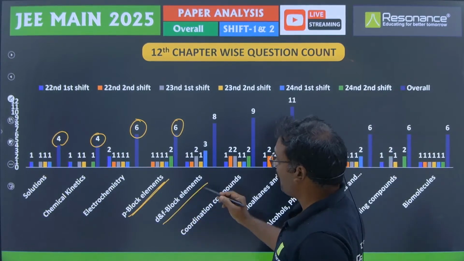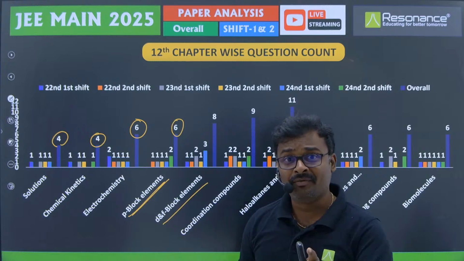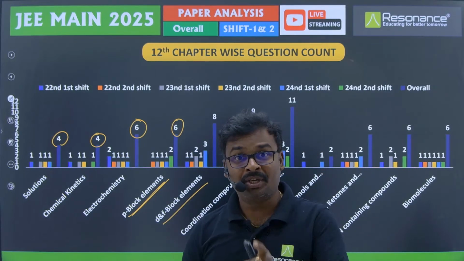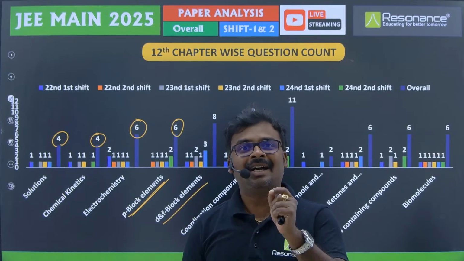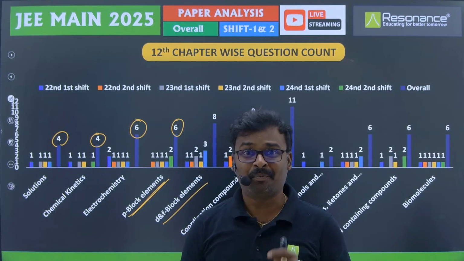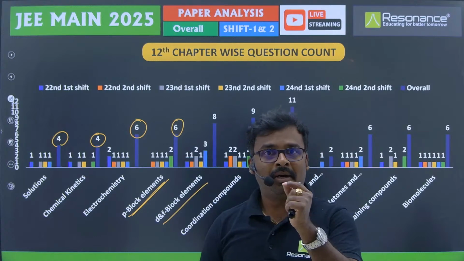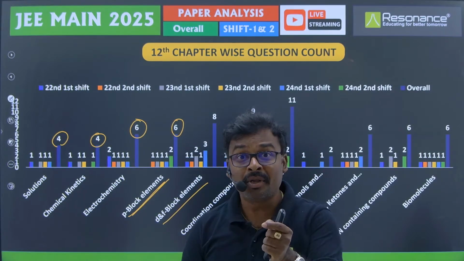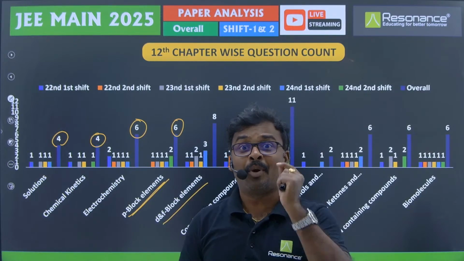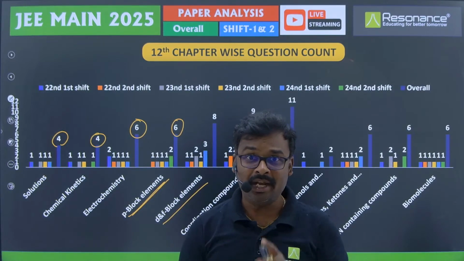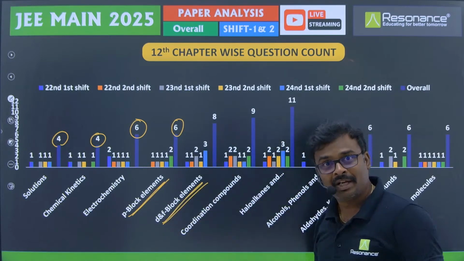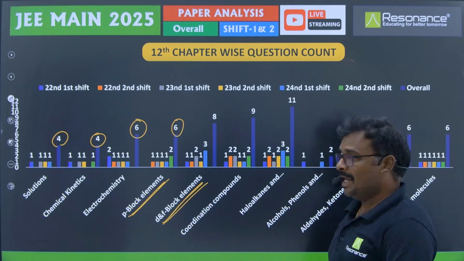Then coming to D block. D block is also one of the chapters which came in almost all the shifts. That too they asked again on the physical properties. Particularly they asked on oxidation state, then electronic configuration, then color property of different metal cations, right? So be careful of revising these points, whatever I have told about D and F block elements.